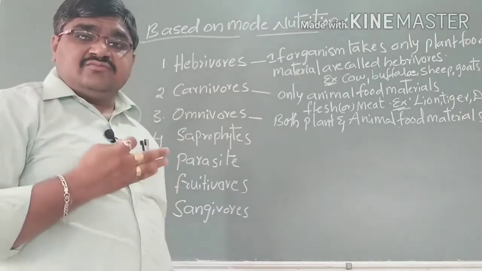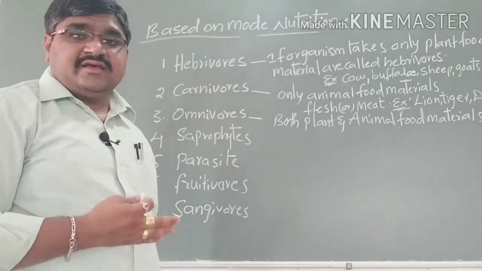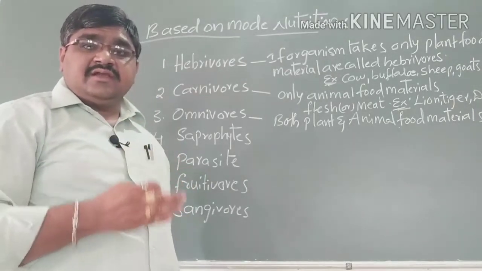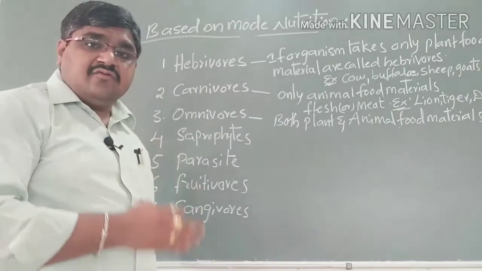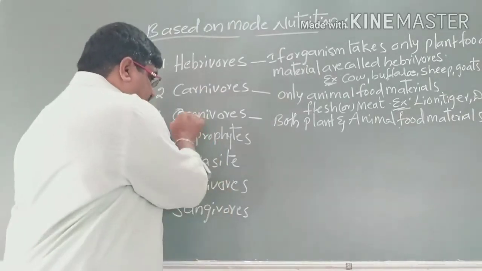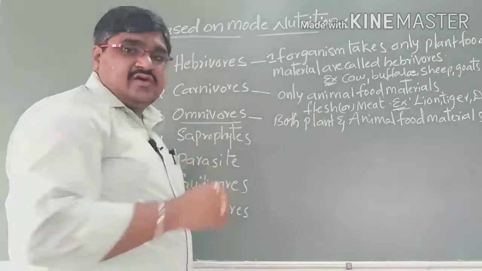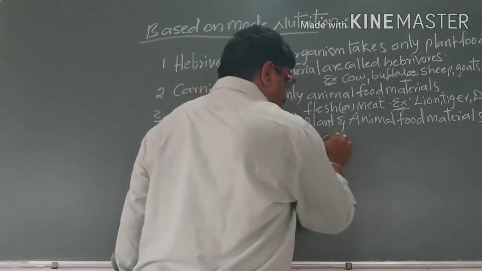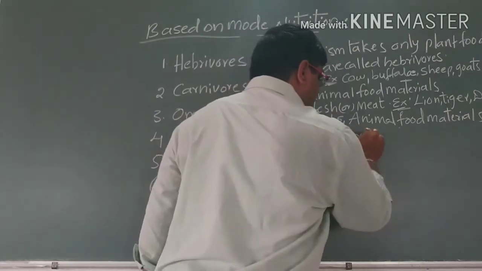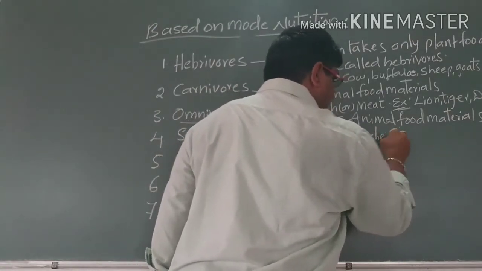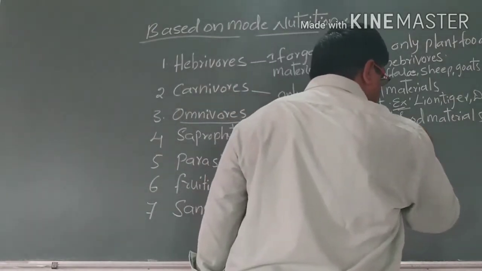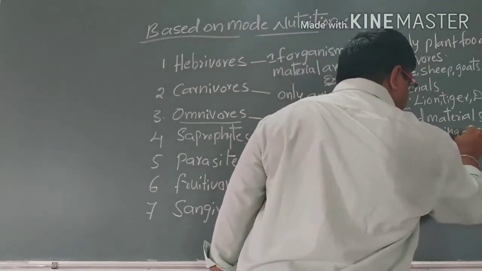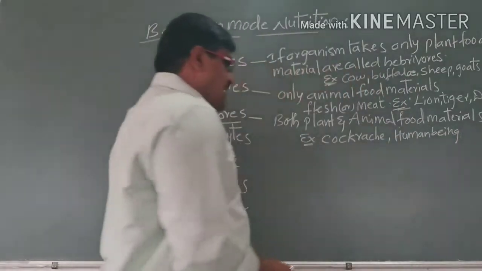So the organisms which take both plant food material as well as animal food material are called omnivorous. Examples are cockroach and human beings.